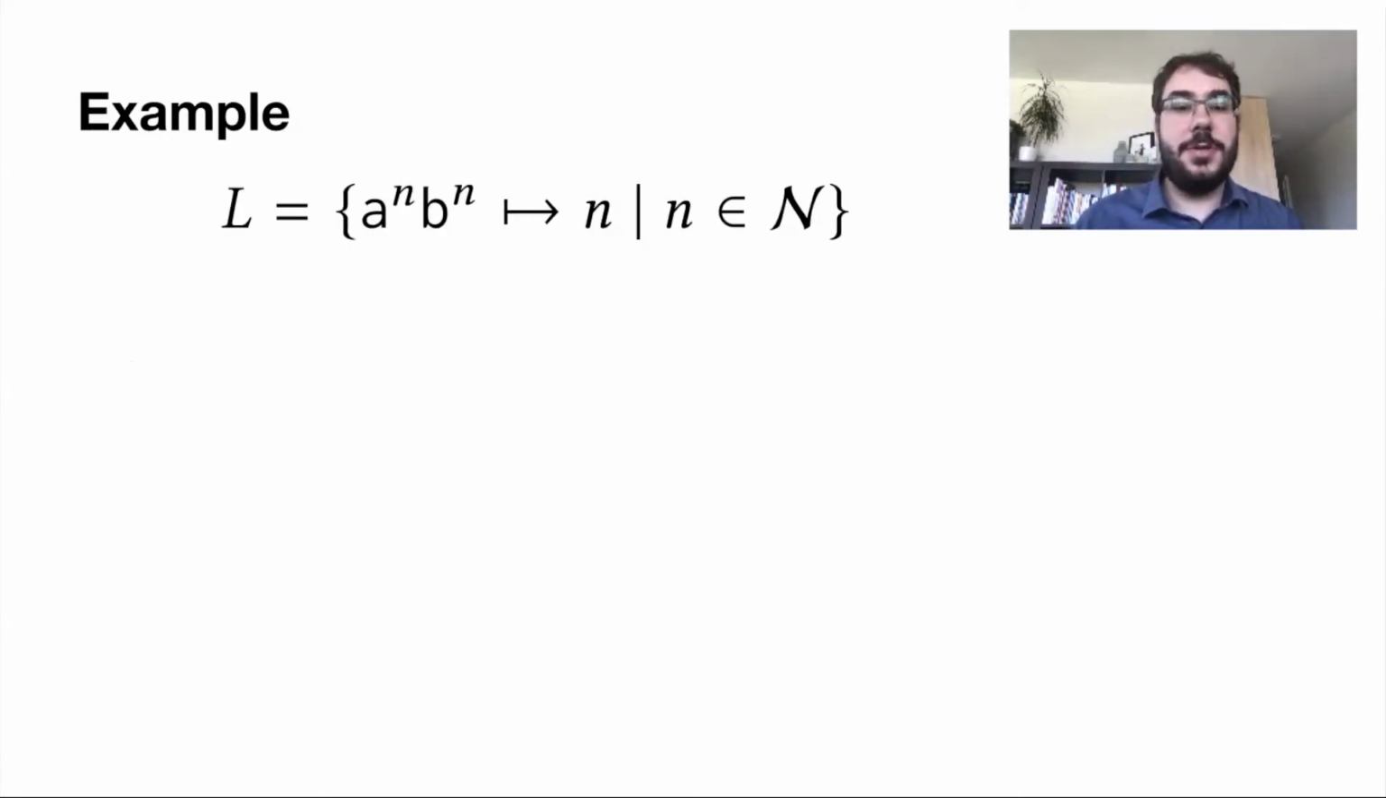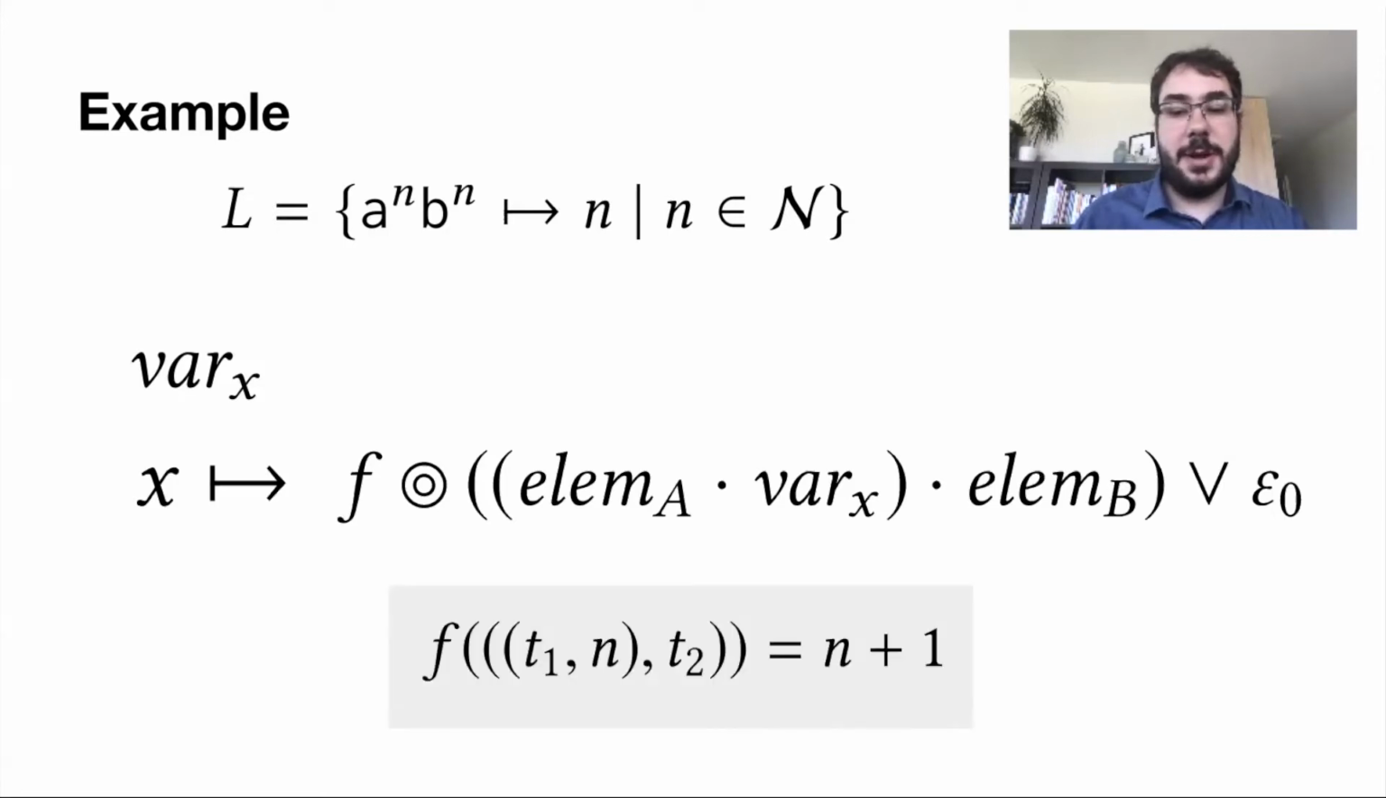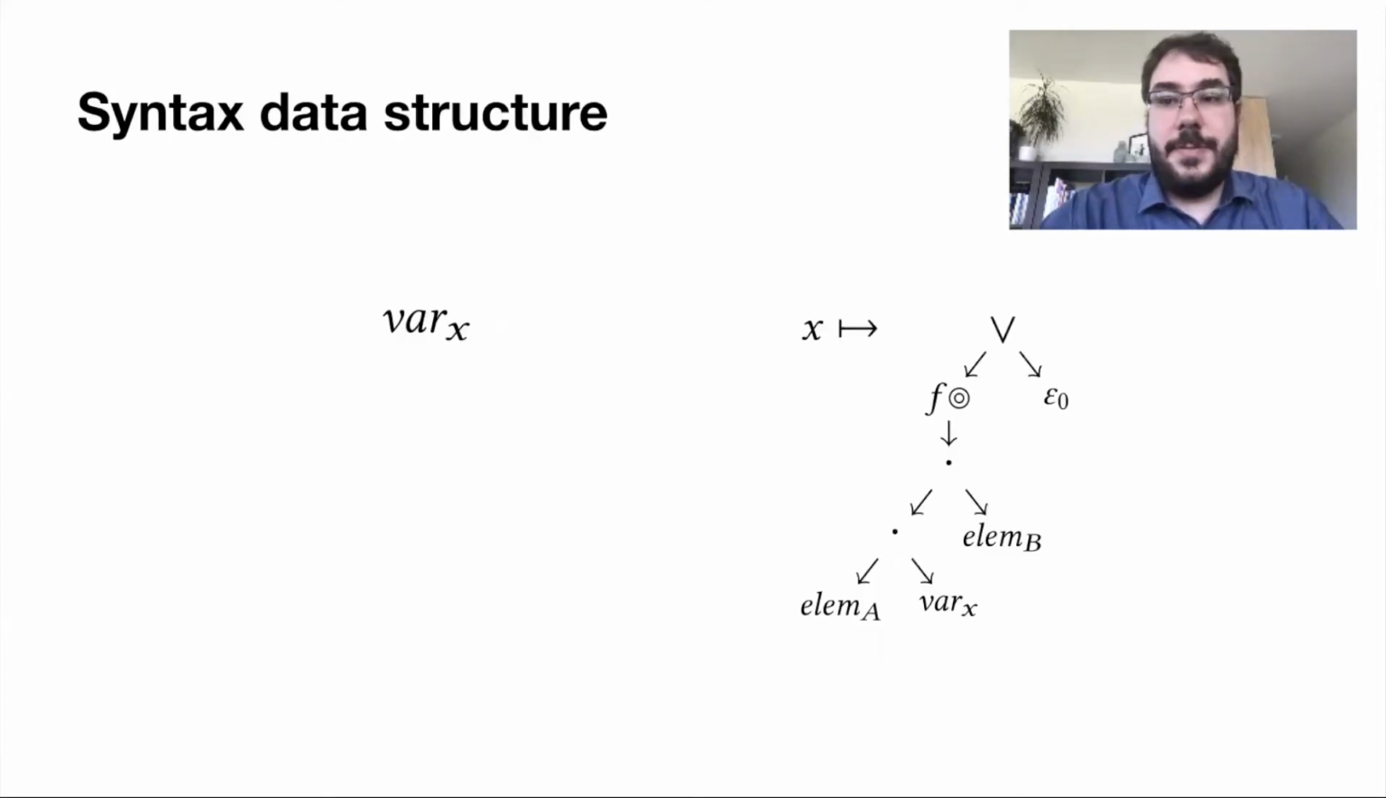Let's have an example. Consider that you want to associate to n a's followed by n b's the value n. To do this, we simply have the var x syntax, where x maps to the syntax elem a followed by var x followed by elem b, on which we map the function f, which simply increments by 1 the value returned by the inner var x, or we take the disjunction with epsilon 0. It is sometimes easier to visualize the syntax as a tree. Here, the var x is a single node. The syntax associated to x in the environment is also a tree, which is rooted at the disjunction.